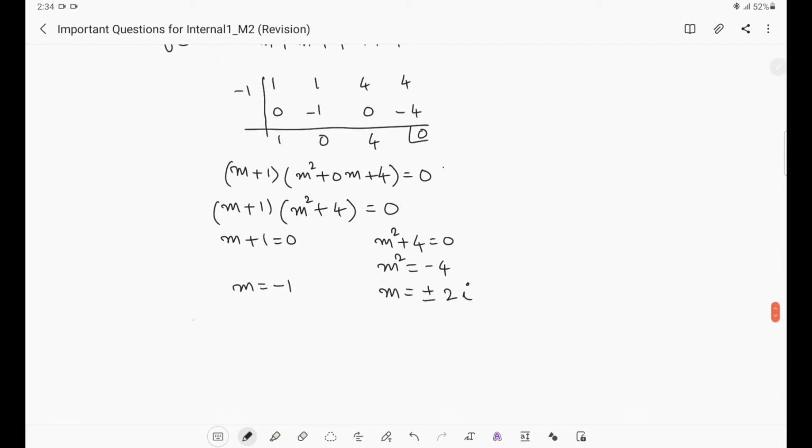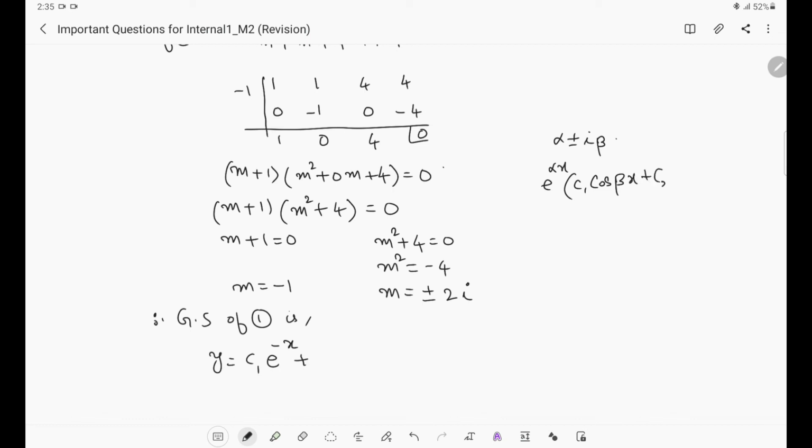Then what will be the general solution? Therefore the general solution of 1 is y equals to, first root is real, no? So c1 into e power m1x. m1 is minus 1, so minus x, plus then remaining roots are complex. So for complex roots, if we are getting alpha plus or minus i beta, then the complementary function will be e power alpha x into c1 cos beta x plus c2 sin beta x. This will be the complementary function when the roots are complex.